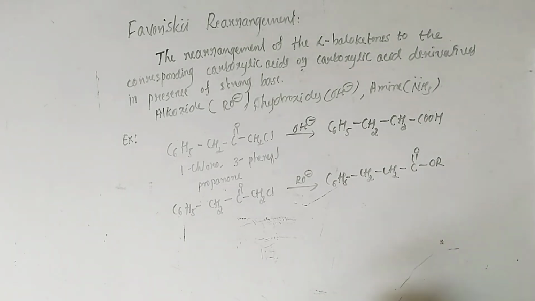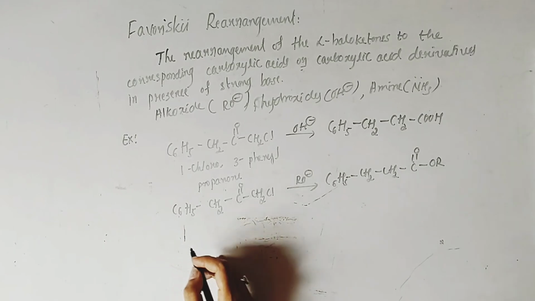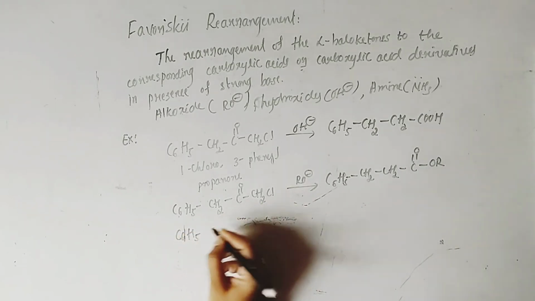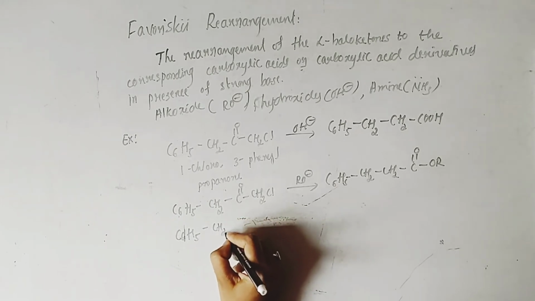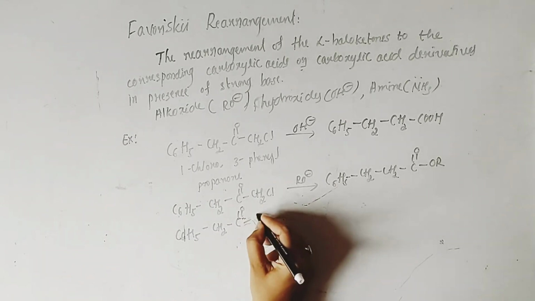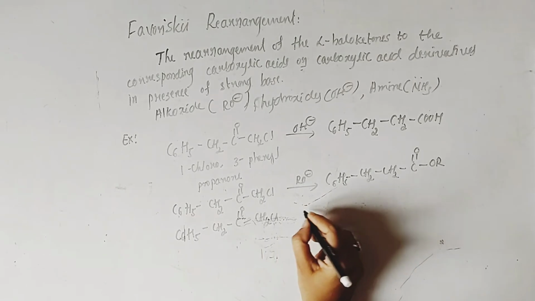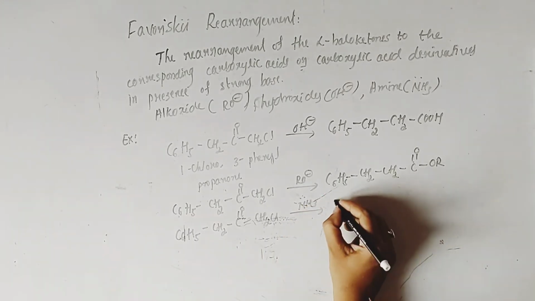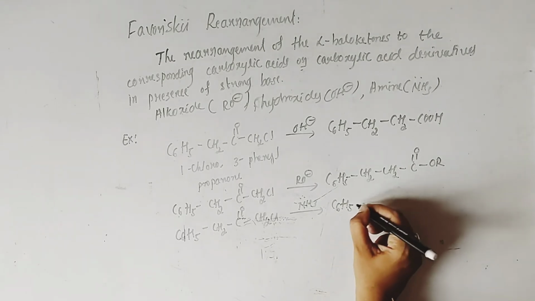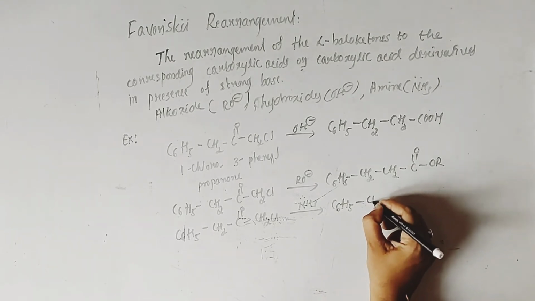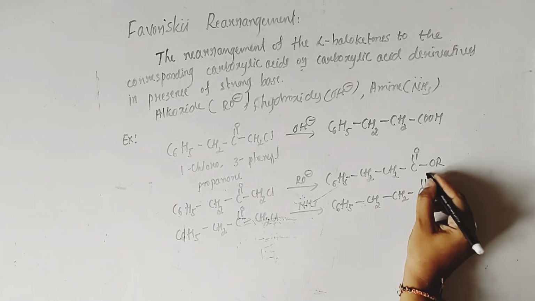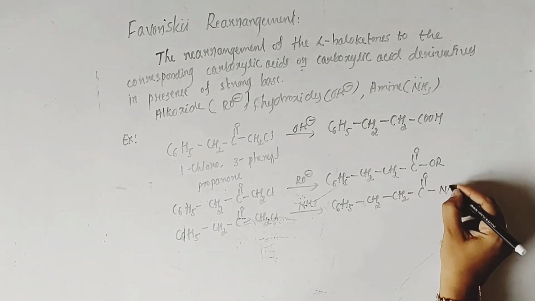If we are using amine, then what we will get? Obviously we will get the respective amides. So once again same example, that is 1-chloro-3-phenylpropanone. In presence of ammonia, this compound will be converted into respective amide, that is C6H5CH2CH2CONH2.